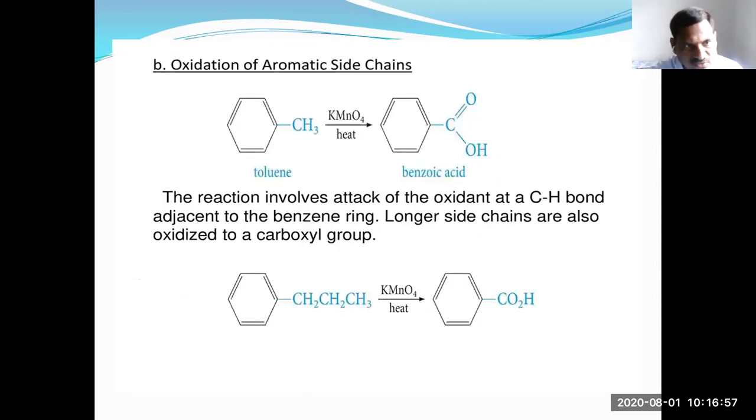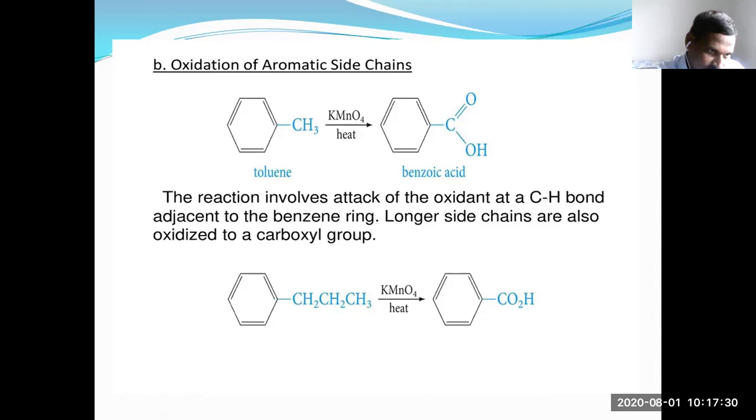Next, oxidation of aromatic side chains. Arenes undergoing oxidation reaction give benzoic acid. Arenes are nothing but aliphatic alkyl groups attached to an aromatic nucleus.